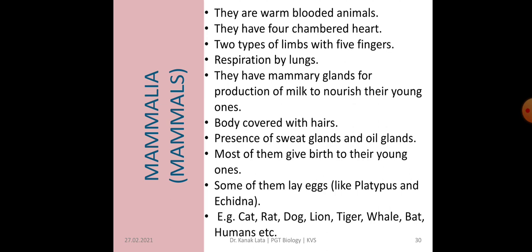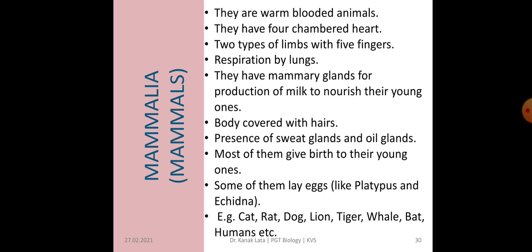Respiration is taking place by lungs, and the characteristic feature, that is presence of mammary glands for production of milk to nourish their young ones. Again another characteristic feature is that the body is covered with hairs. Presence of sweat glands and oil glands through which the secretions occur.